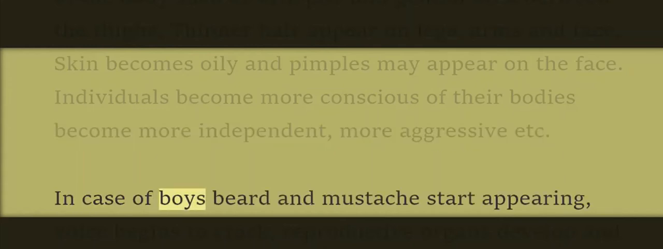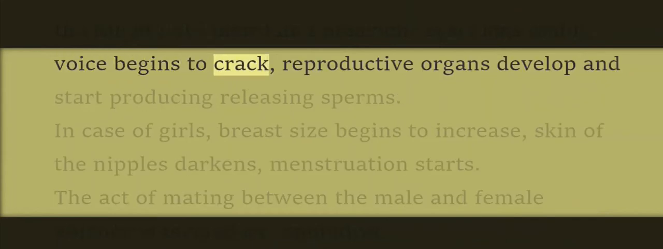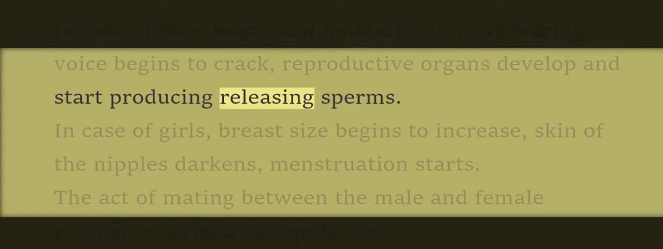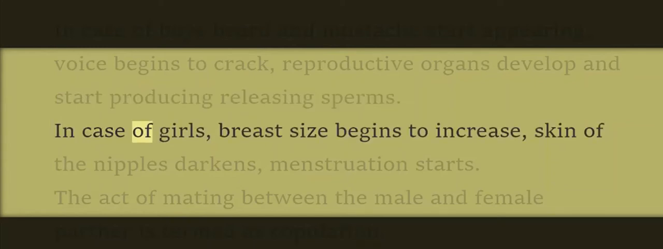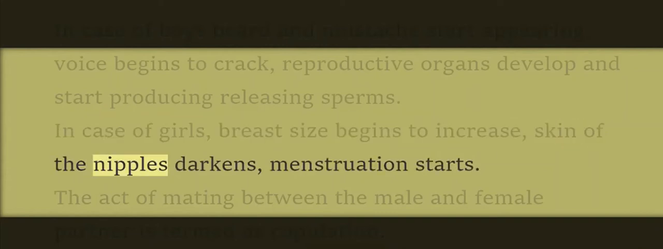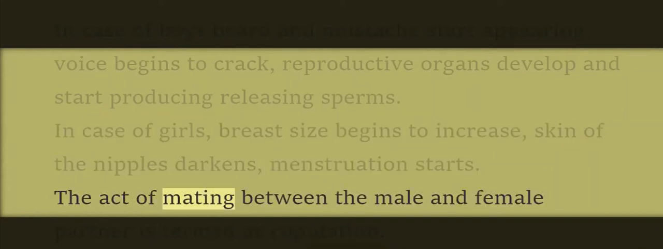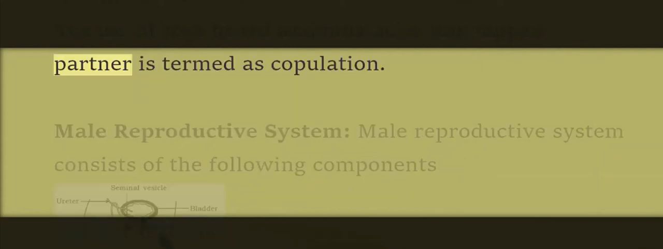In case of boys, beard and mustache start appearing, voice begins to crack, reproductive organs develop and start producing and releasing sperms. In case of girls, breast size begins to increase, skin of the nipples darkens, menstruation starts. The act of mating between the male and female partner is termed as copulation.